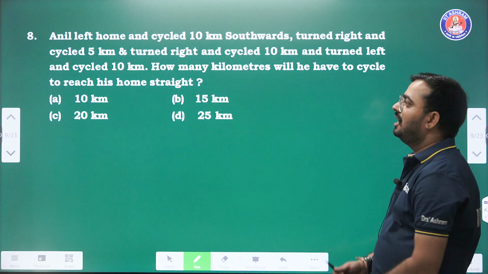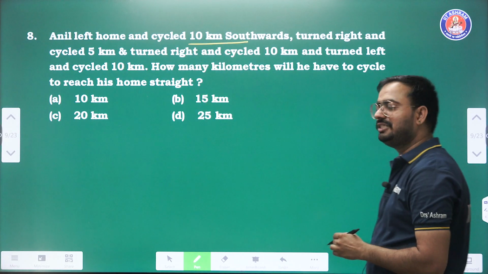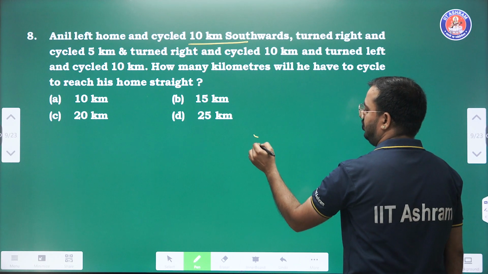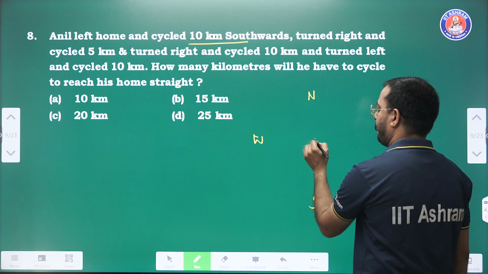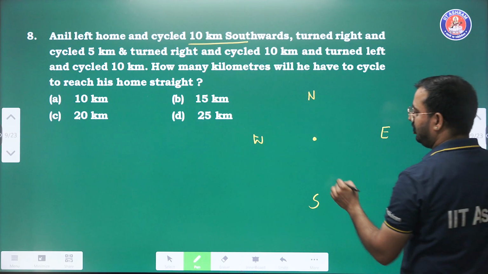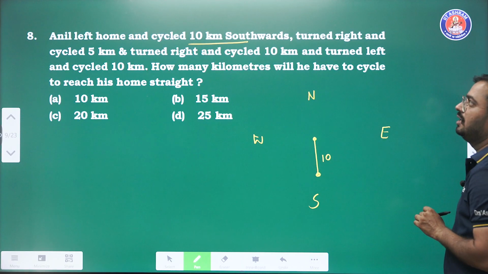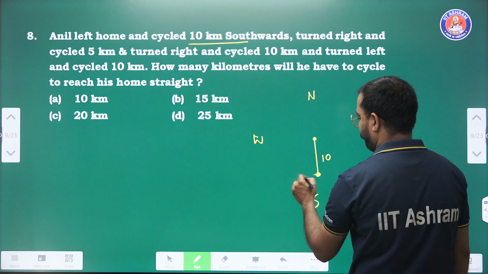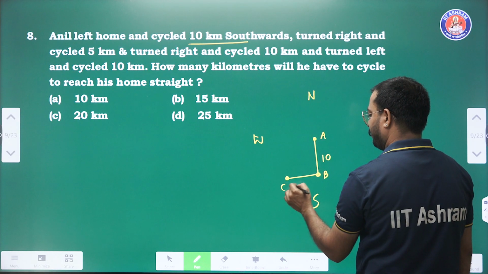Question number 8. Anil left home and cycled 10 kilometers southwards. So first we will write the east, west, north and south. Amit left and cycled 10 kilometers southwards. This is the 10 kilometer. Turned right and cycled 5 kilometers. Suppose A to B 10, B to C 5.